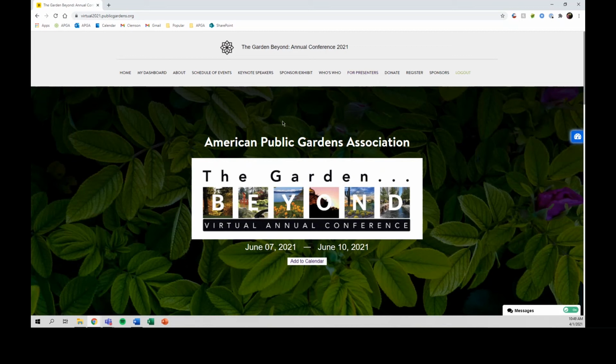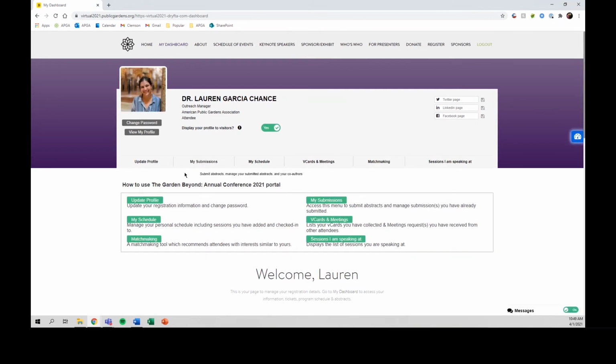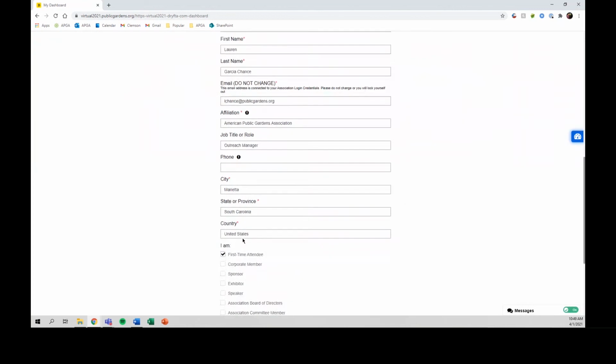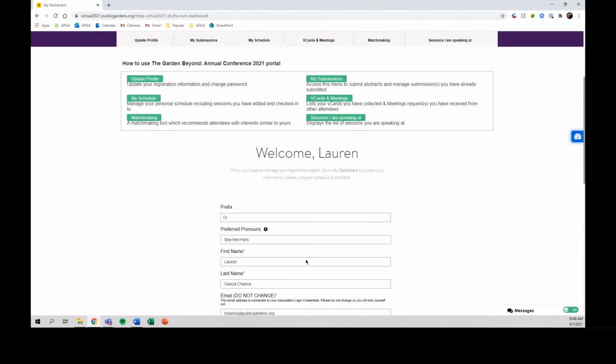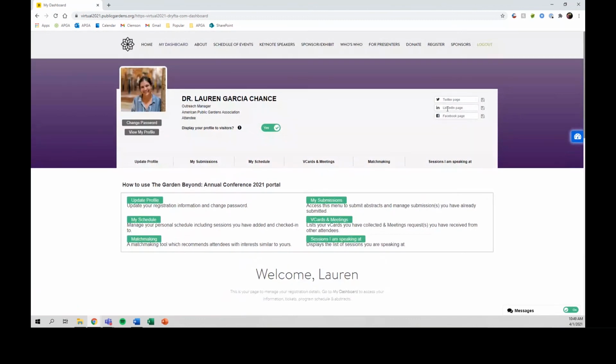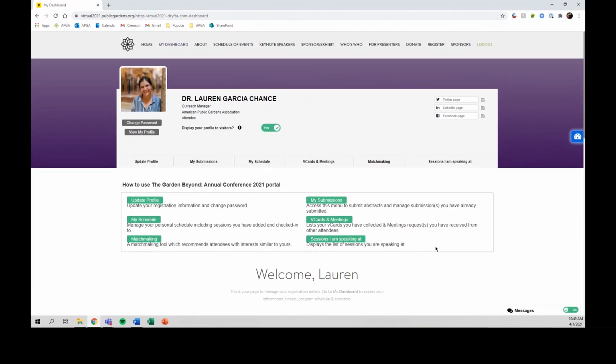During the conference itself, one of the things that's going to be really useful is My Dashboard. Within My Dashboard, you can do things like update your profile so that other people can interact with you. You'll be able to do things like provide your title, if you're a first-time attendee, different details along that line, as well as providing your Twitter, LinkedIn, and Facebook page for people to be able to learn more about you if you're interested in doing that. Please note that for Twitter, LinkedIn, and Facebook, it's just the ending. You don't need the www.twitter.com, just whatever that personalized ending is for you.